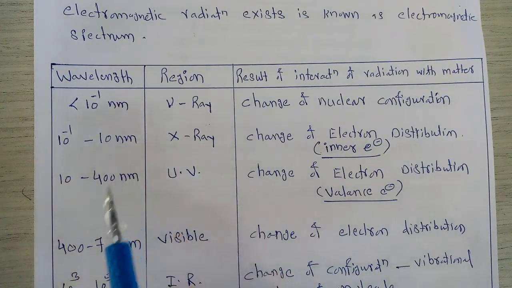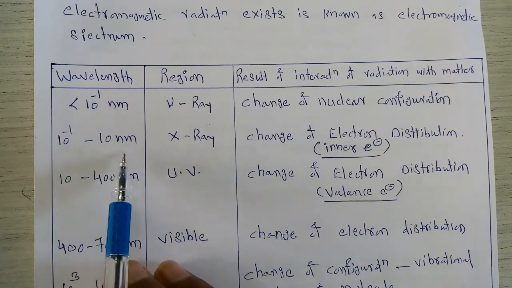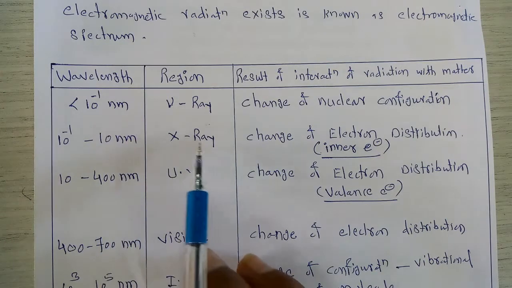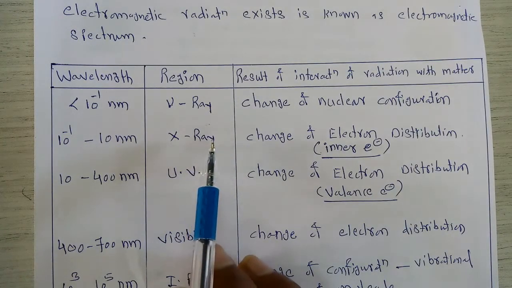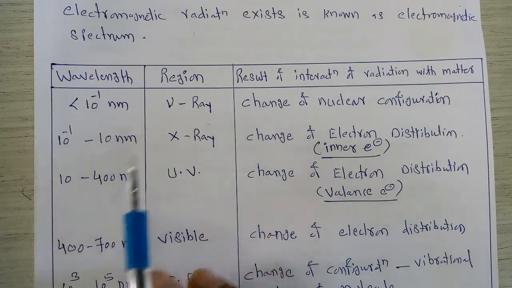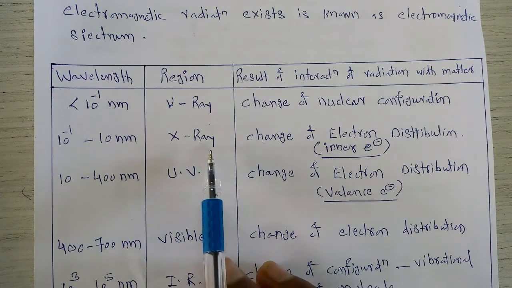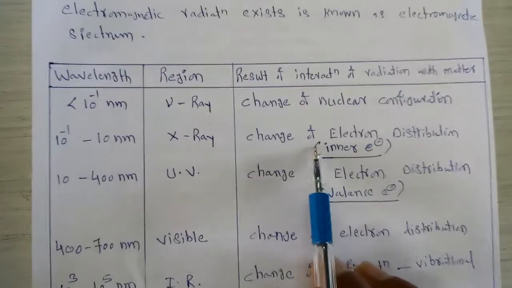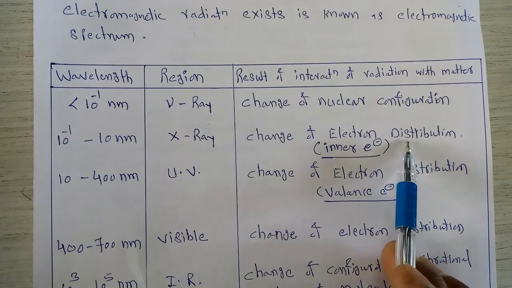If we go to the next wavelength range, that is 10 raised to minus 1 to 10 nanometer, then those radiations are called X-rays. X-rays are less energetic as compared to gamma rays. They have more wavelength. Whenever these X-rays interact with a particular matter, then what happens? Change of electron distribution takes place.